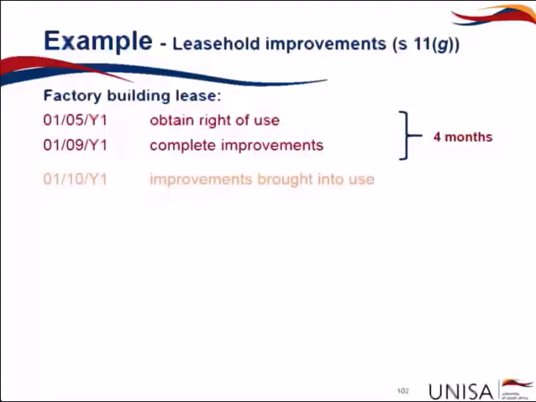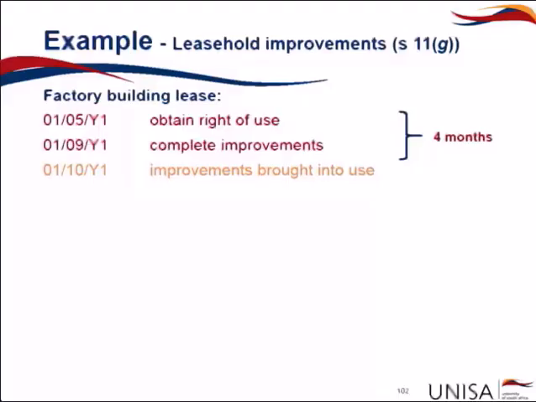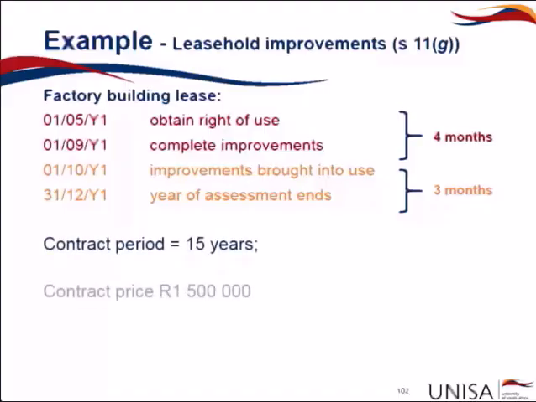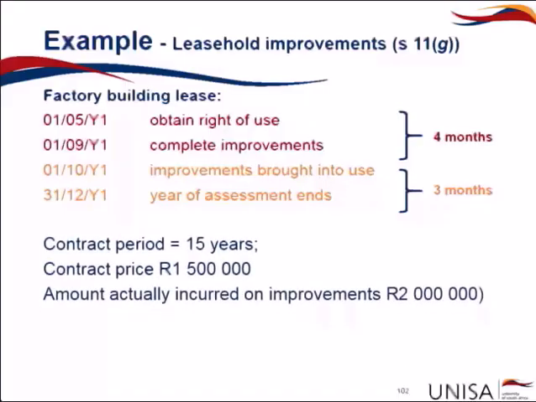On the 1st of October, we bring this leasehold improvement into use, and the year of assessment ends on the 31st of December, 3 months from the time that we brought the asset into use. The contract period is 15 years. The contract price, according to the contract, was stipulated at 1.5 million for these leasehold improvements. The amount that was actually incurred by the lessee was 2 million.